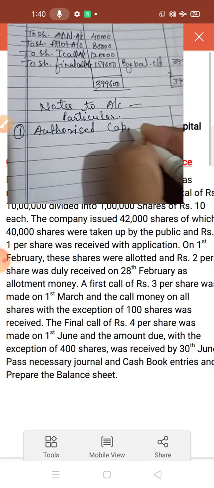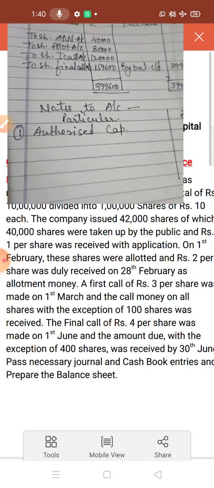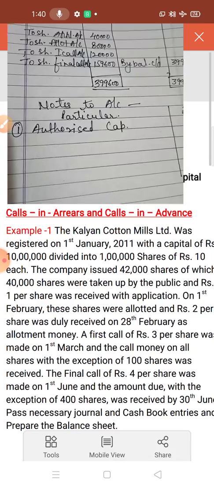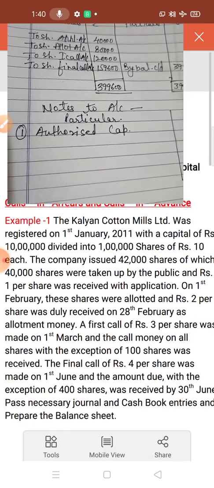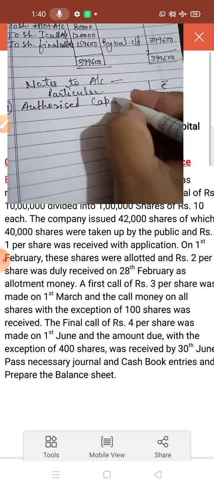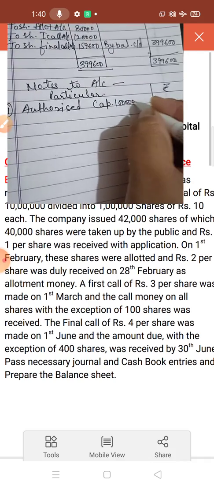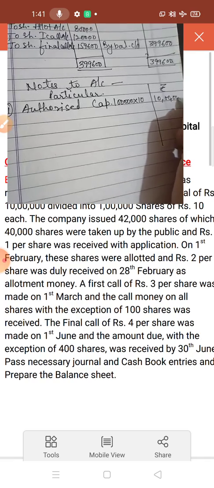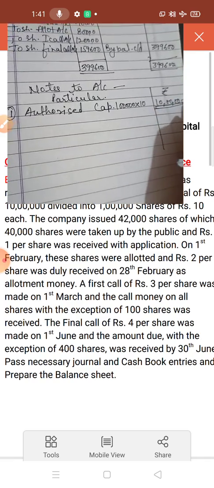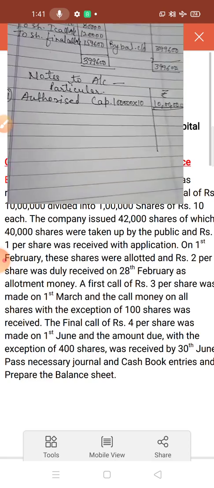So authorized capital means registered capital, which is given in the question. See here, registered with a capital of 10 lakh, 1 lakh into 10. So you can write it in this way also, 1 lakh into 10 is equal to 10 lakh, and make the double line. It means total done.